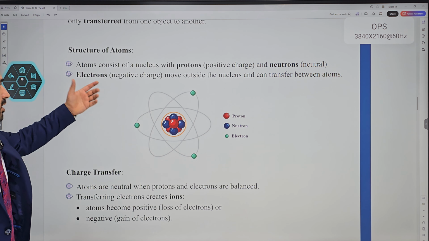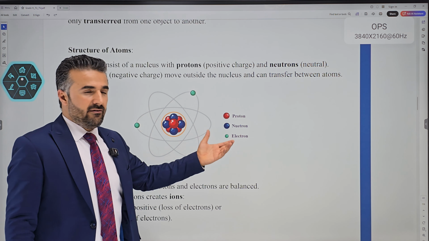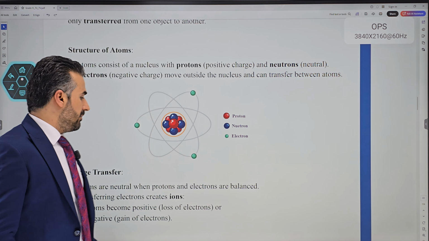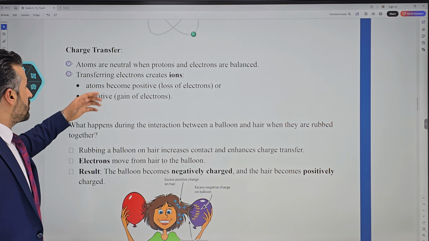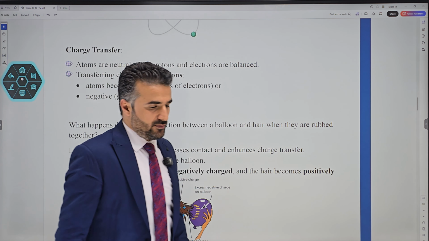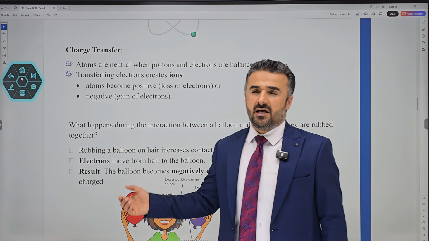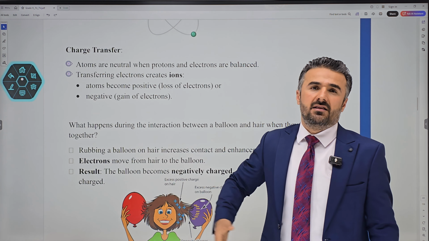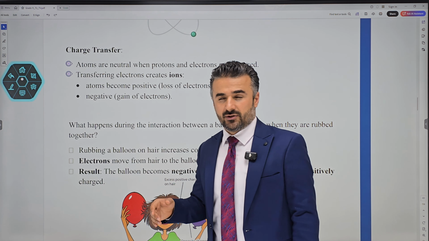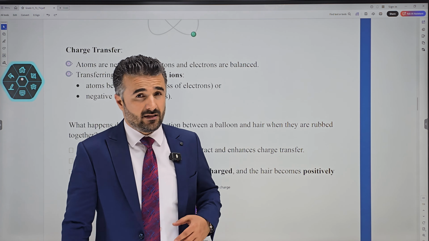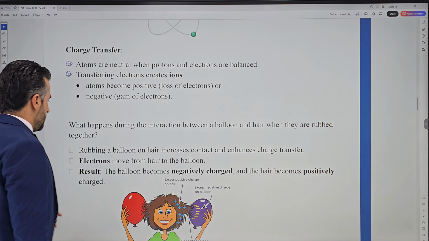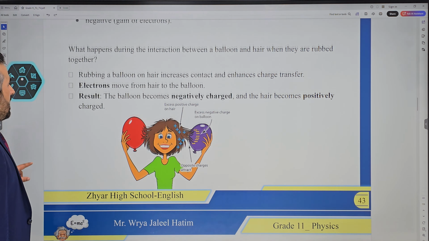No charge, ions of course, they come from an atom. Charge transfer: of course atoms are neutral when protons and electrons are balanced. Transferring electrons creates ions. If it gains, it becomes negative, and if it loses, it becomes a positive ion. If it loses an electron, it becomes a positive ion. If it gains an electron, it becomes a negative ion.